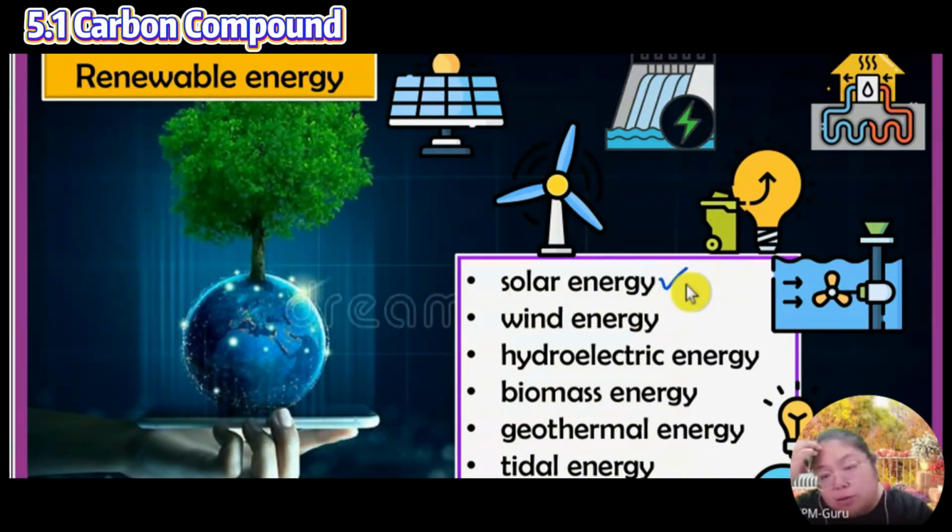Houses also build panels for solar energy. For example, at Aeon the parking has solar energy. Wind energy is not so famous in Malaysia. Why? Because they need a bigger place to build the windmill, and our country doesn't always have wind. Sometimes there is, sometimes not.